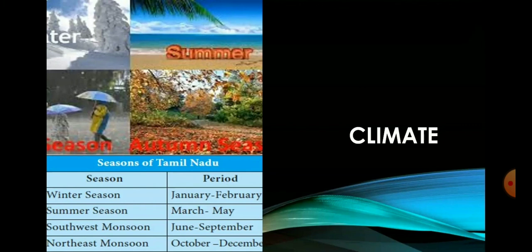Coastal districts of the state get nearly 60% of their annual rainfall, and the interior districts get about 40 to 50% of the annual rainfall during this season. Tropical cyclones are common during this season. Cyclones originating from the Bay of Bengal bring heavy rainfall to the east coastal regions of Tamil Nadu.